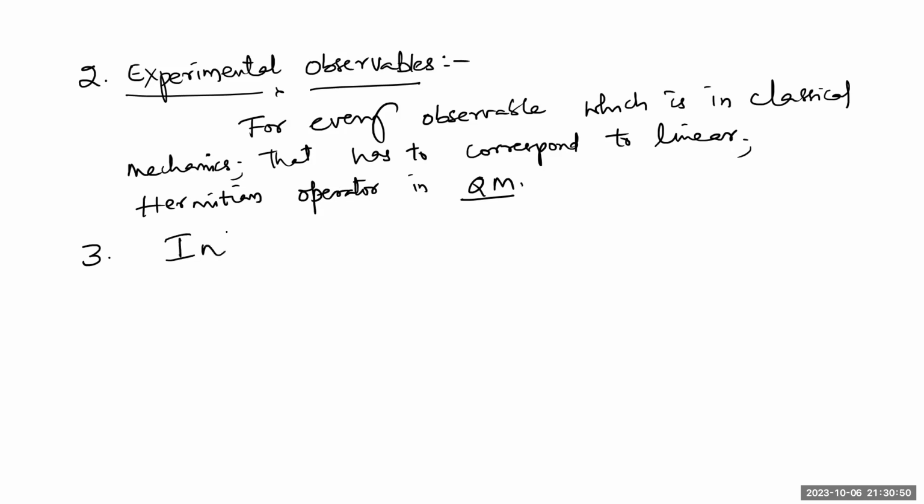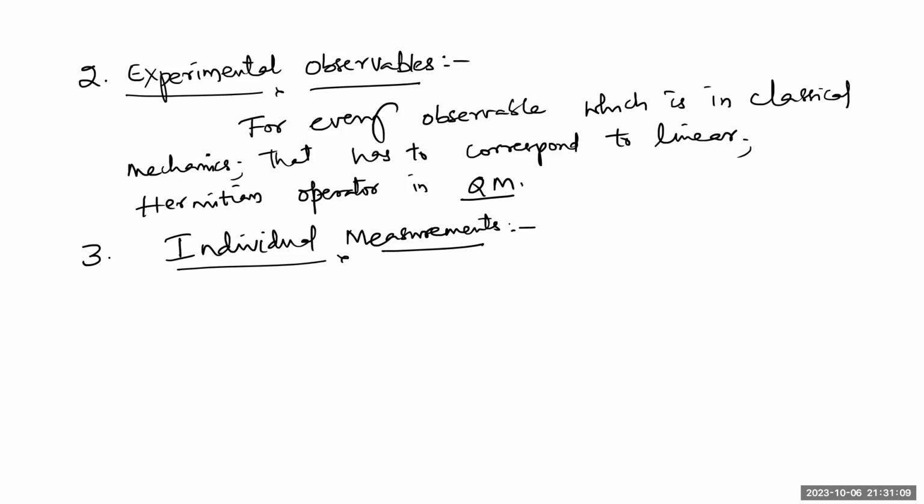The third kind of postulate which we are supposed to study about quantum mechanics is the individual measurements. What do you mean by individual measurements?